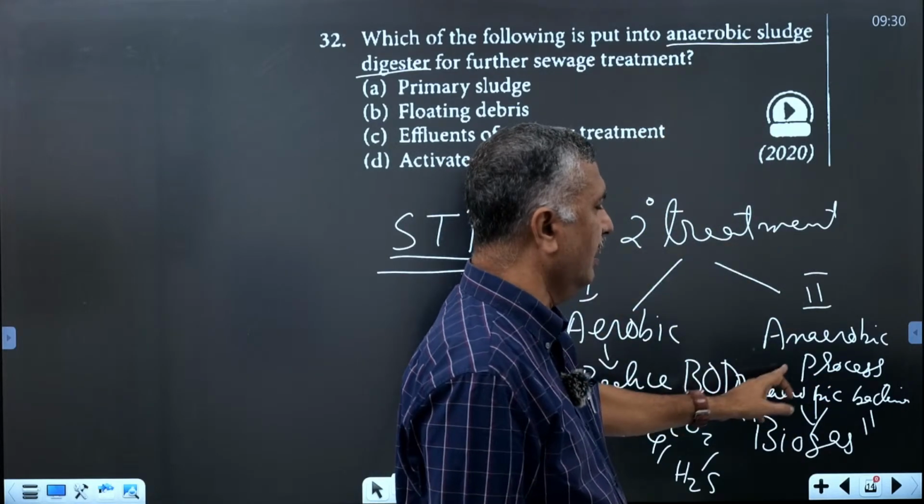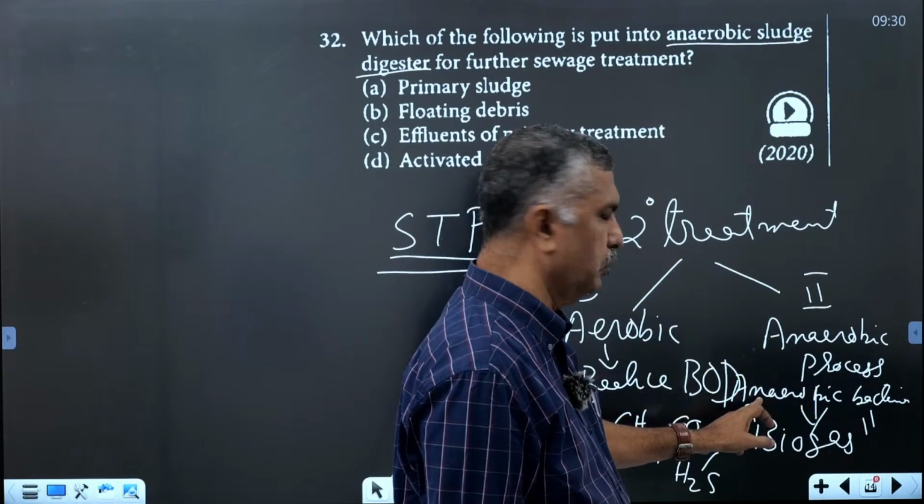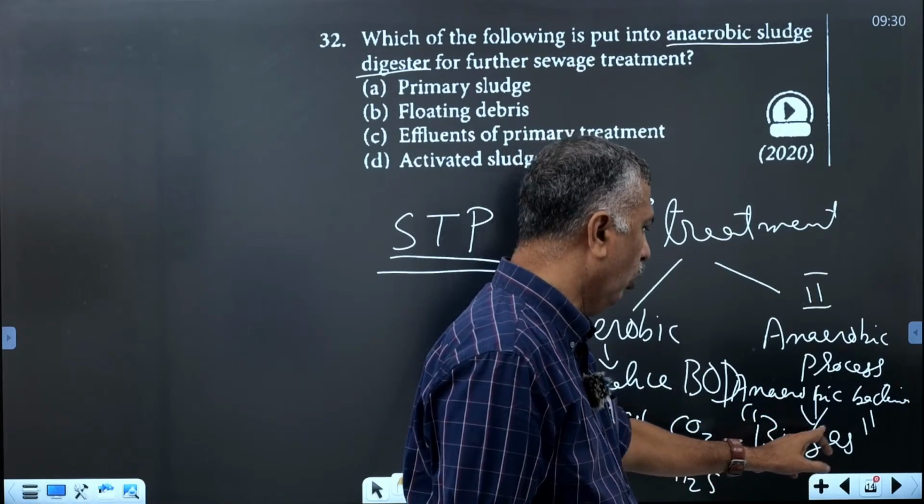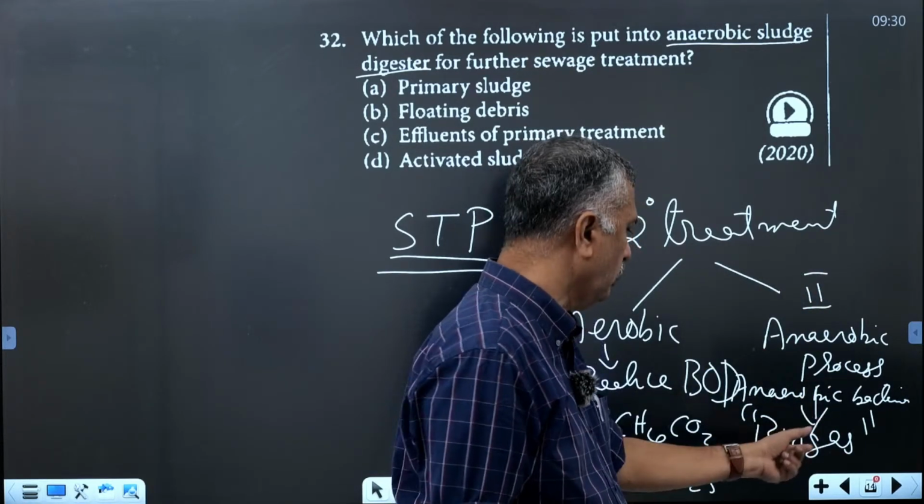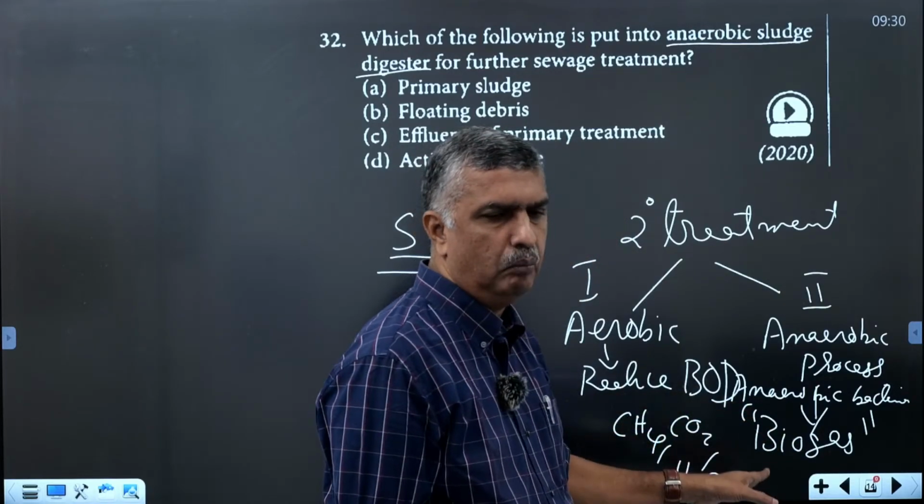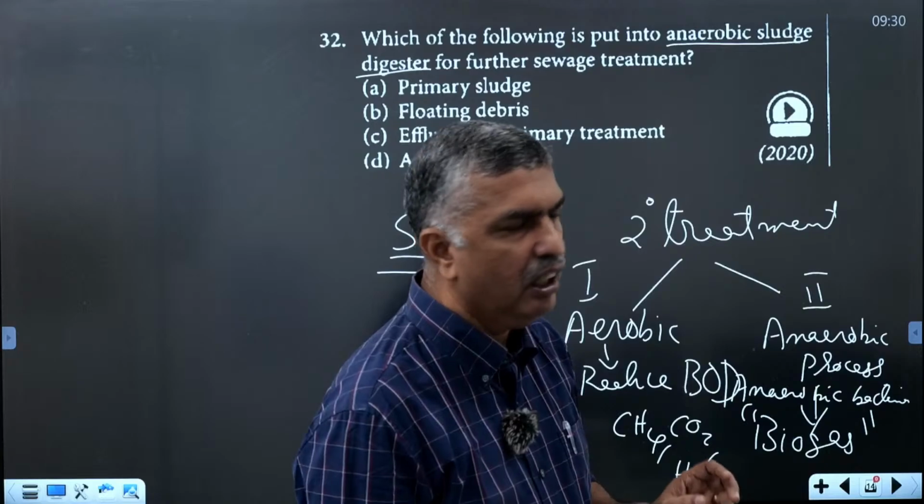In the anaerobic sludge digester, the anaerobic process produces anaerobic bacteria and fungi that produce biogas. Biogas mainly contains methane and some traces of hydrogen sulfide and carbon dioxide.